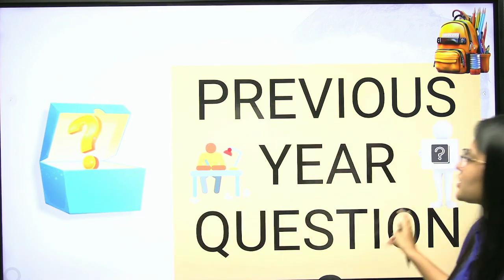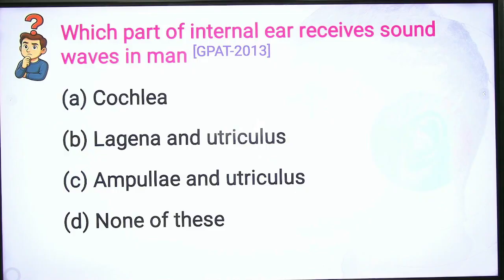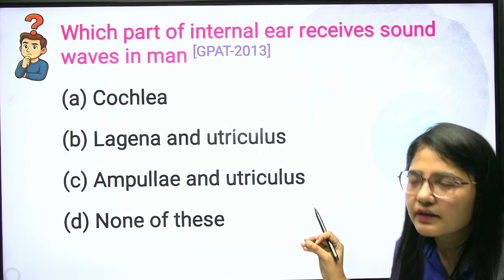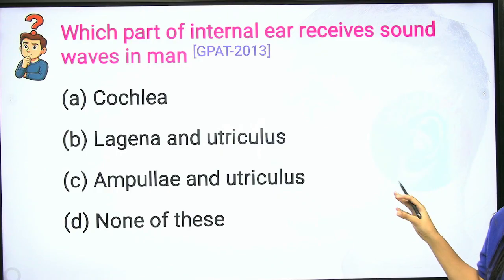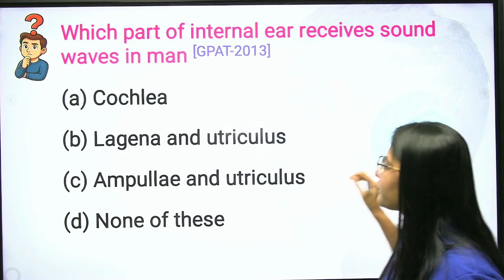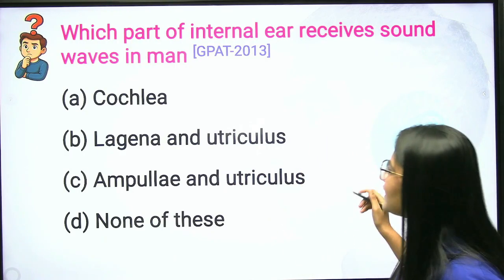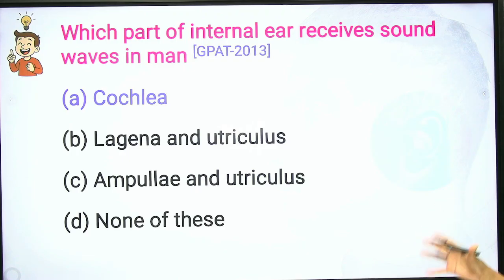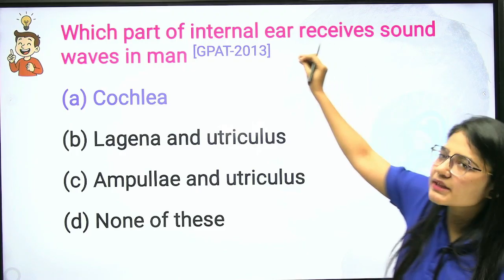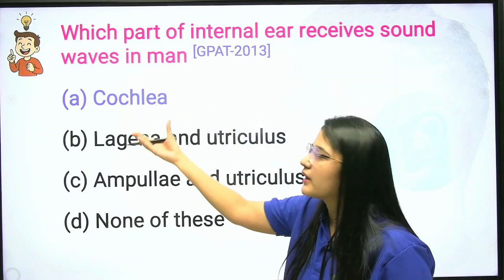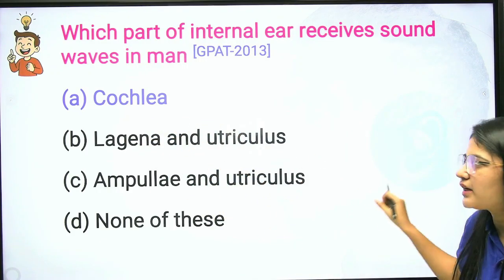The very first question is: which part of the internal ear receives sound waves in a man? This is a previous year question of GPAT 2013. The options are cochlea, ampulla, utricle, and none of these. So what will be the correct answer? That is cochlea, because cochlea is in the internal ear. This is the internal part of your ear, the cochlea, which receives the vibrations.